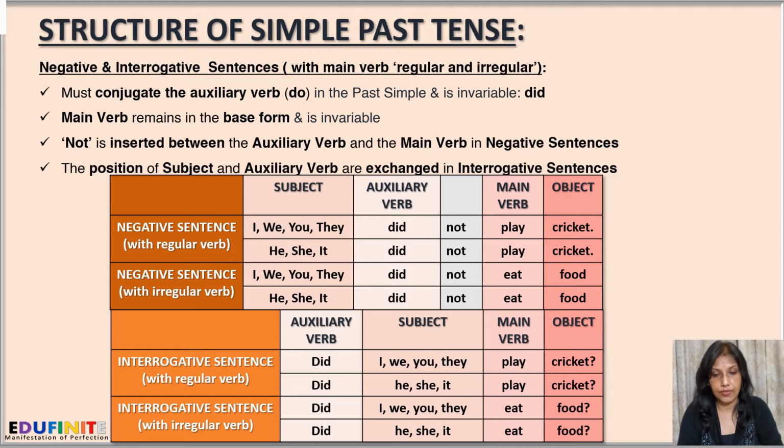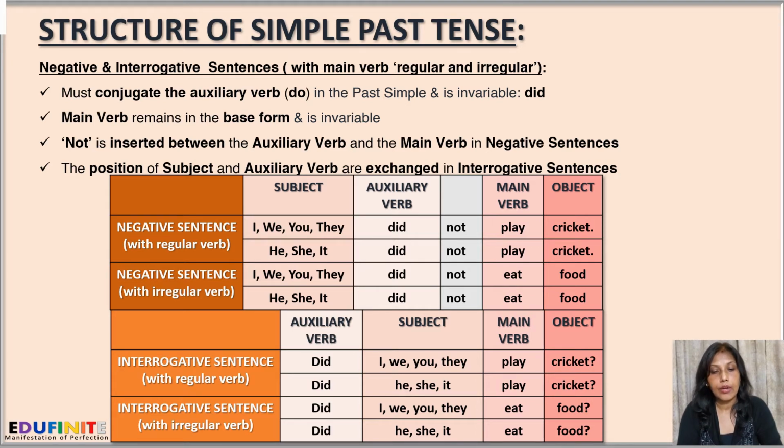For interrogative sentences with regular verb and irregular verb, we'll have to exchange the place of the subject with that of the auxiliary verb as we did in the negative sentence. But there'll be no not over here since this is not negative. So how do we write it? We start with did, then the subject, then the main verb, and then the rest of the sentence. So it's as did I play cricket, or did we play cricket, or did you play cricket, and so on. Similarly, for the singular also it will be did he play cricket, did she play cricket, and so on.